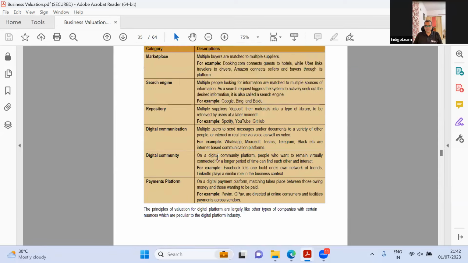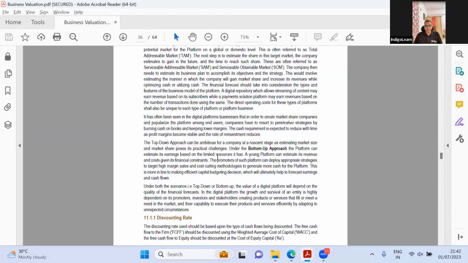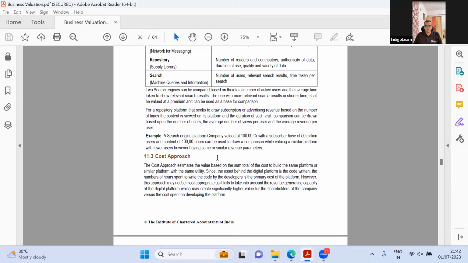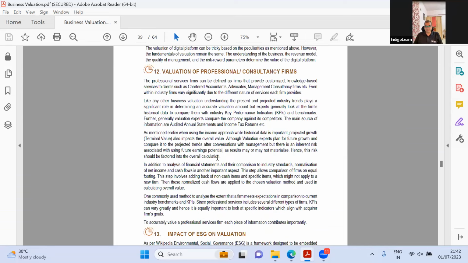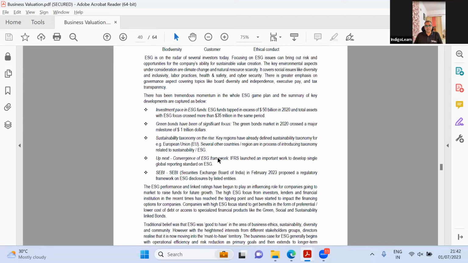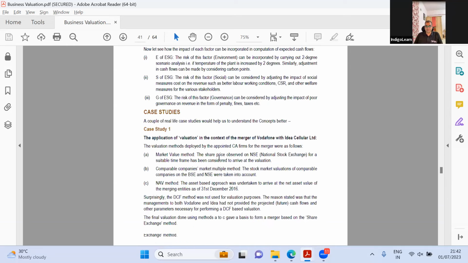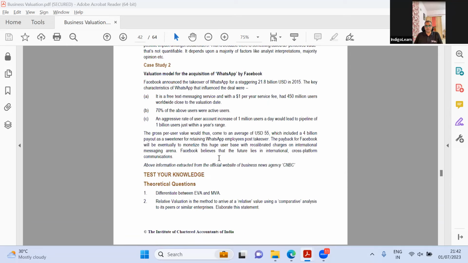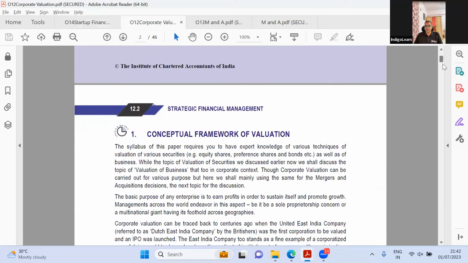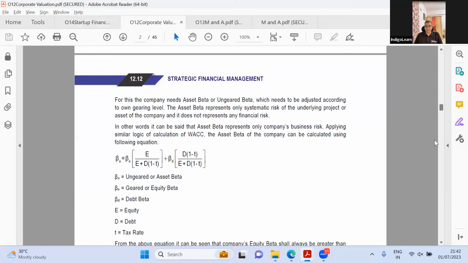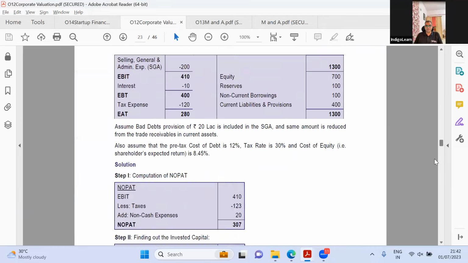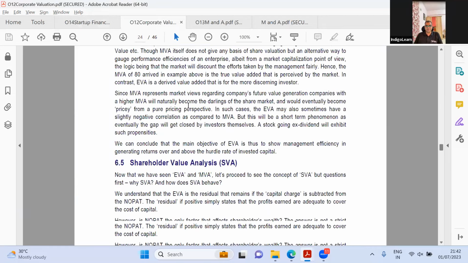Valuation of digital platforms is pretty good. Income approach, discounting, specific considerations, market approach. This is pretty good, guys. This is the valuation of professional consultancy, impact of ESG. So this is a good development. In this particular chapter, corporate valuation or business valuation, there is a good amount of addition. And I actually appreciate what they have done in this one chapter because this is relevant. We were actually studying earlier what was completely irrelevant.